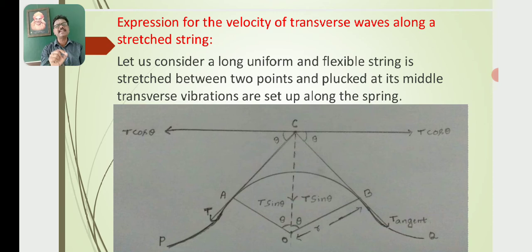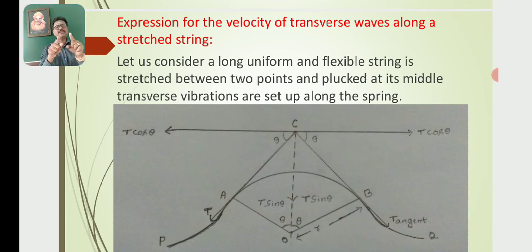Similarly, the tension along CA is resolved into two components: T cos theta, which acts along the negative x-axis, along the horizontal axis, and T sin theta, which acts along CO. So the tension at point B has a component T cos theta acting along the positive x-axis. Similarly, the tension at point A has a component T cos theta acting along the negative x-axis.